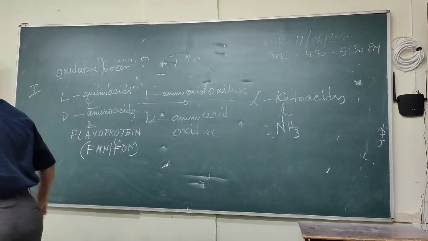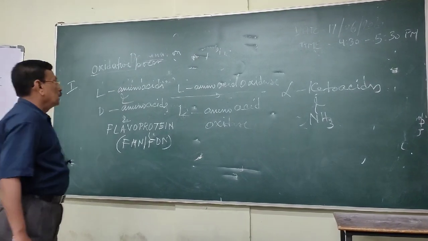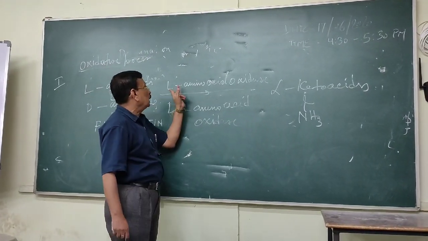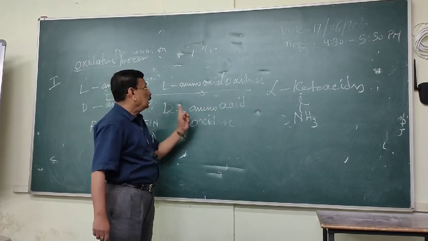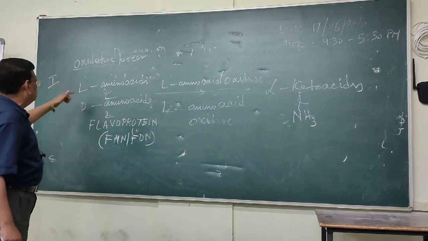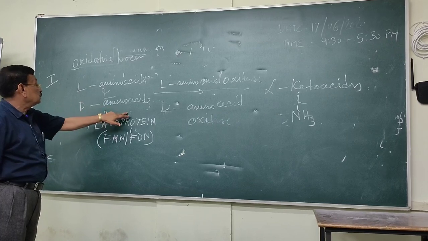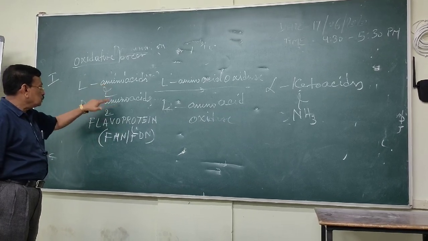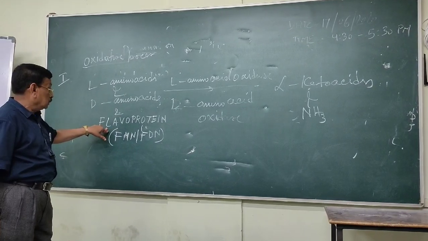In the previous reaction, it required glutamate dehydrogenase. Here it requires two enzymes: one is L-amino acid oxidase and the other D-amino acid oxidase. What happens here? There are two types of amino acids: L-amino acids and D-amino acids. These two, in combination with the flavoprotein.